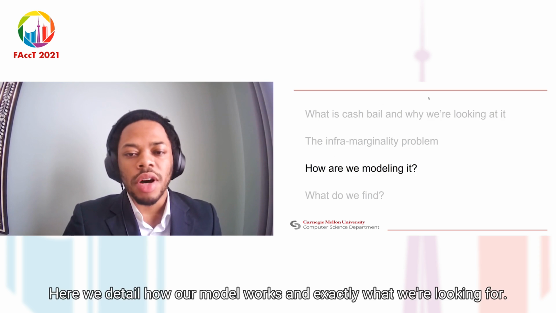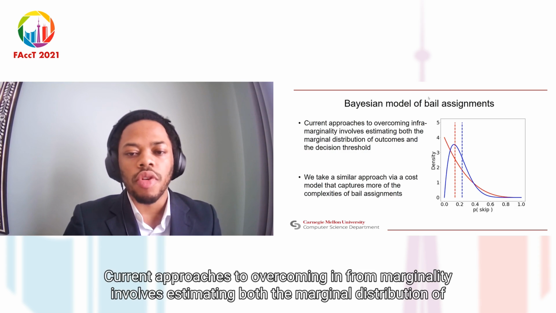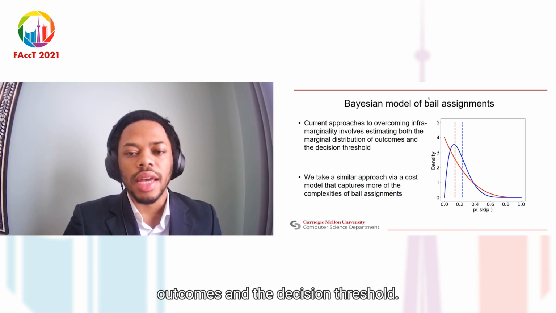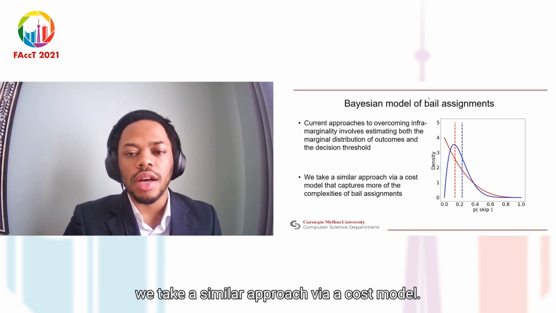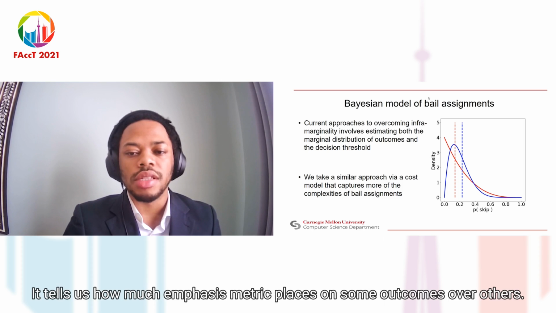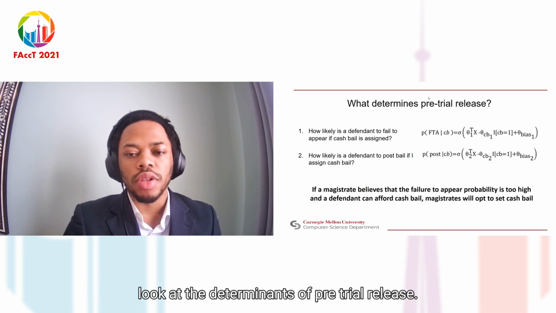Here, we detail how our model works and exactly what we are looking for. Current approaches to overcoming inframarginality involve estimating both the marginal distribution of outcomes and the decision threshold using Bayesian estimation. We take a similar approach via a cost model that tells us how much emphasis a magistrate places on some outcomes over others. So first, we look at the determinants of pretrial release.